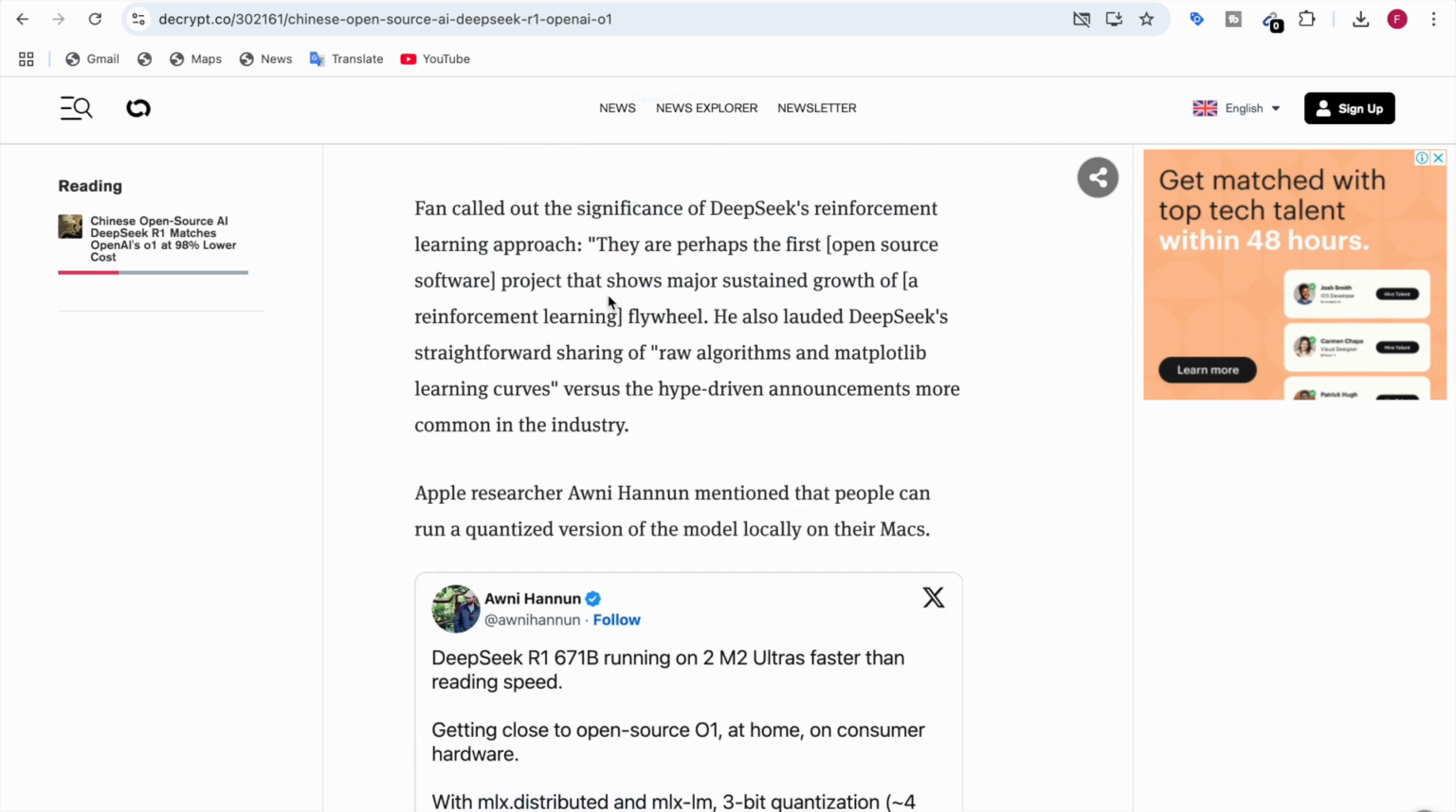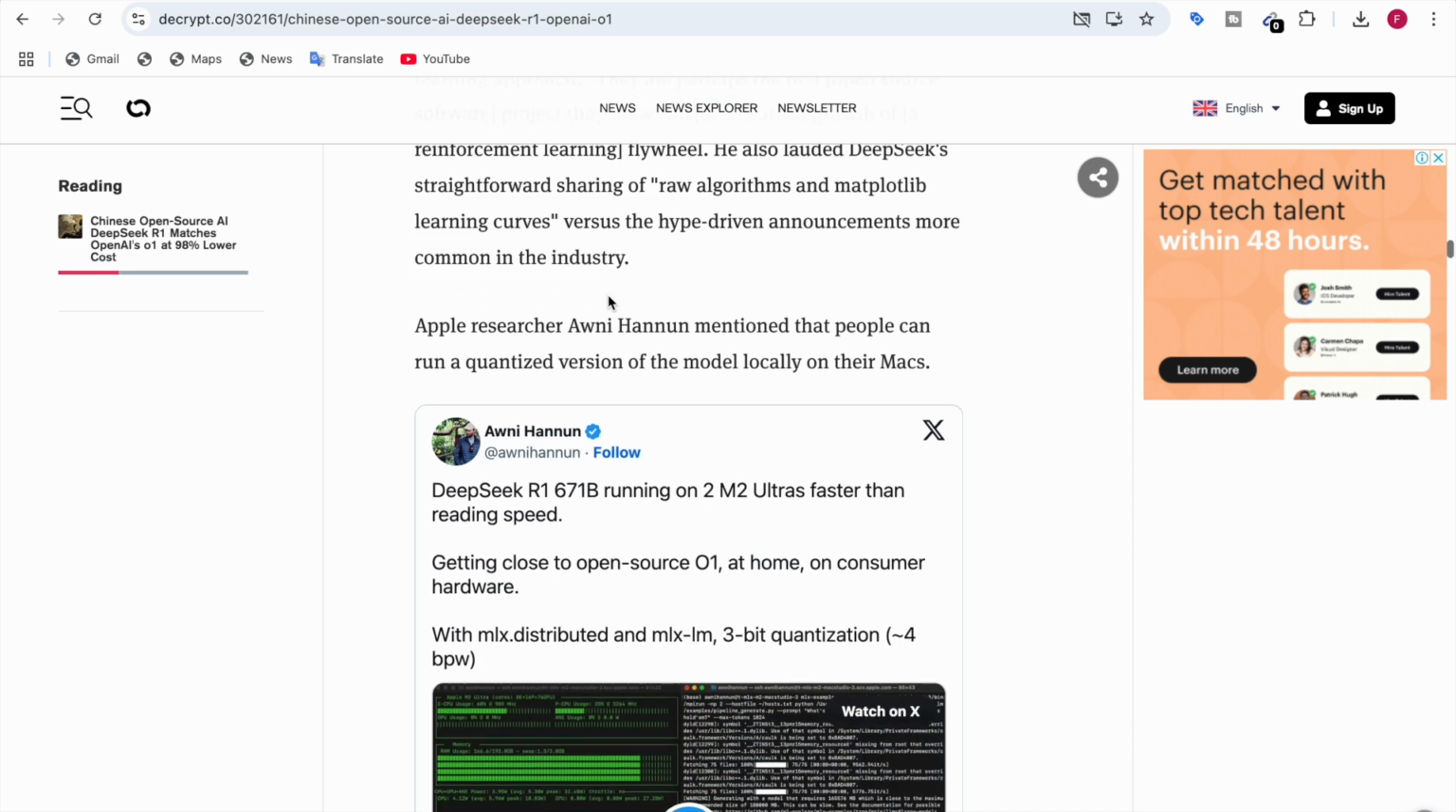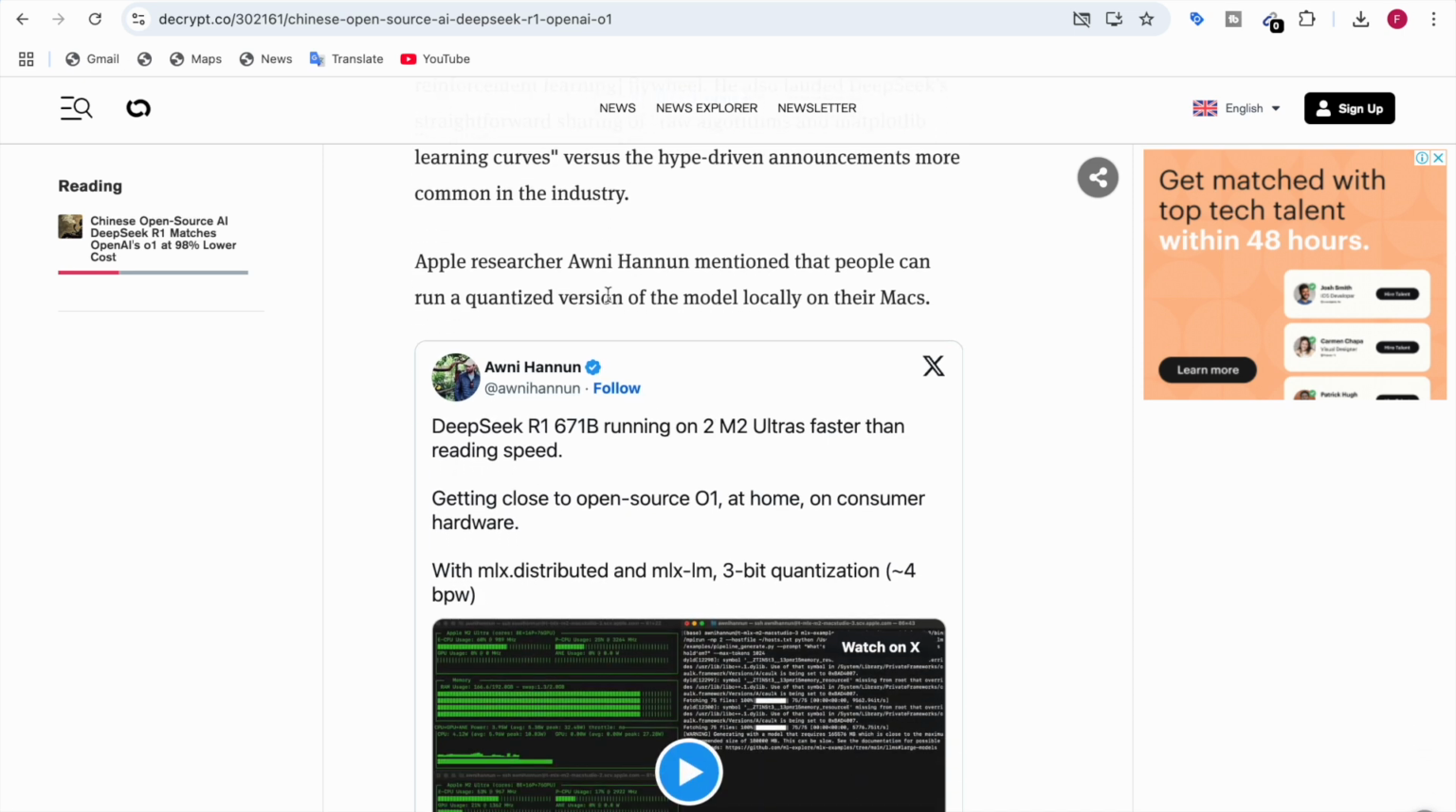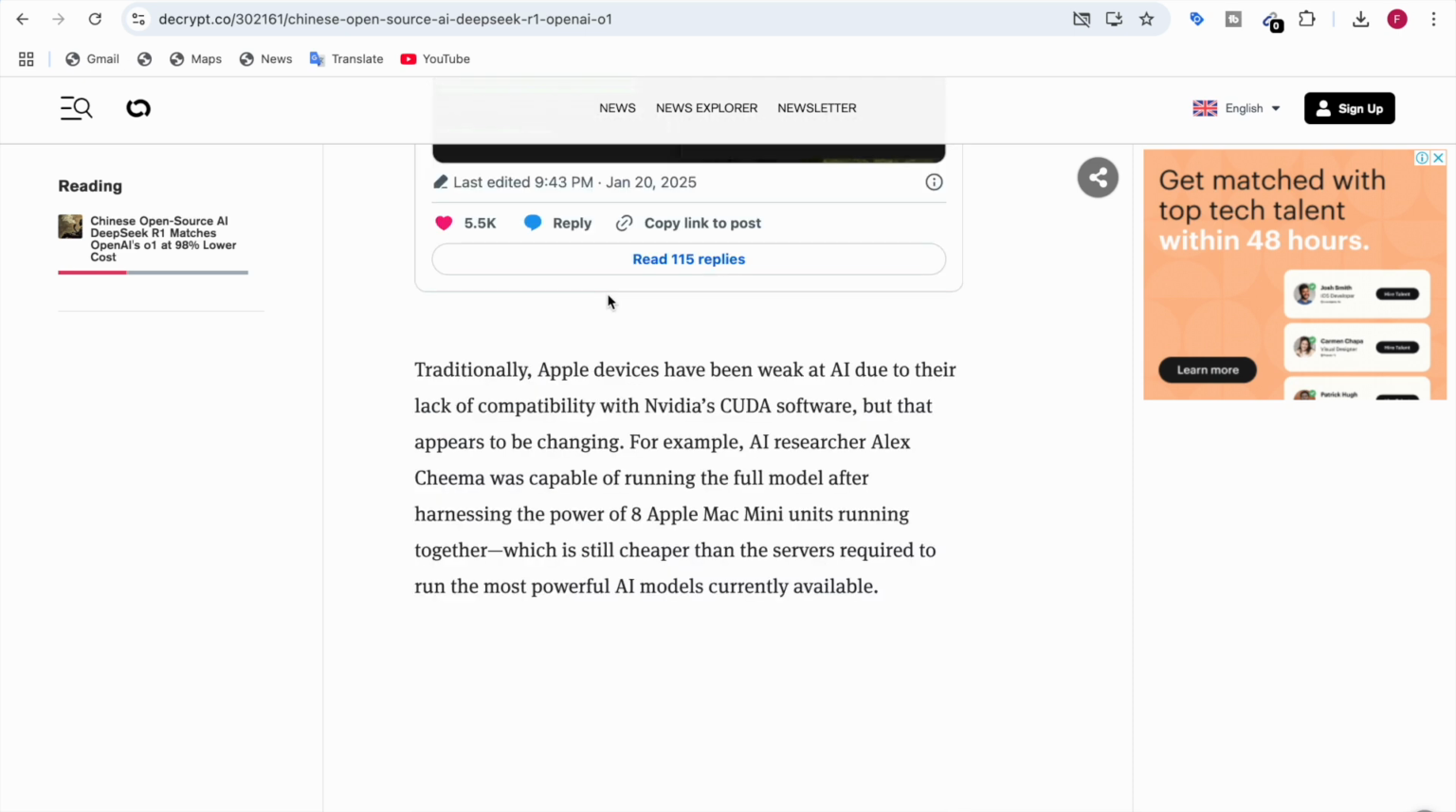Even an Apple researcher mentioned that people can run a quantized version of the model locally on their Macs. Here you can see they say that the DeepSeek R1 671 billion parameters running on two M2 Ultras is faster than reading speed. And traditionally, Apple devices have been weak at AI due to their lack of compatibility with NVIDIA's CUDA software, but that appears to be changing.